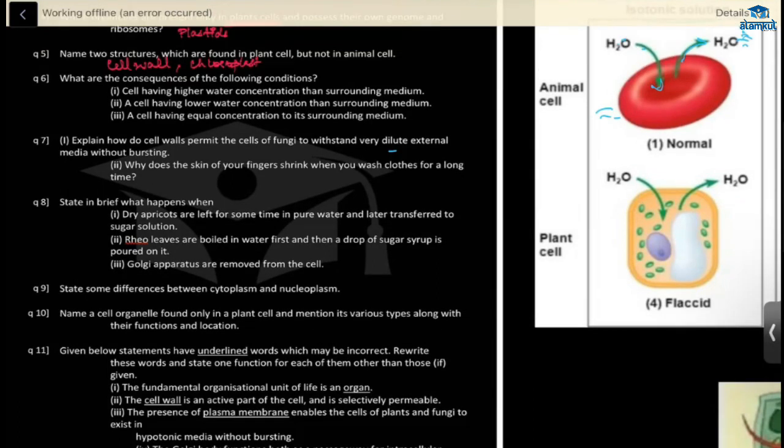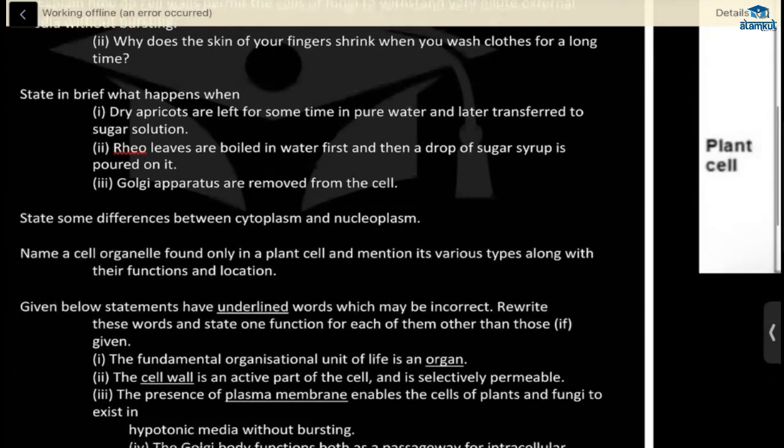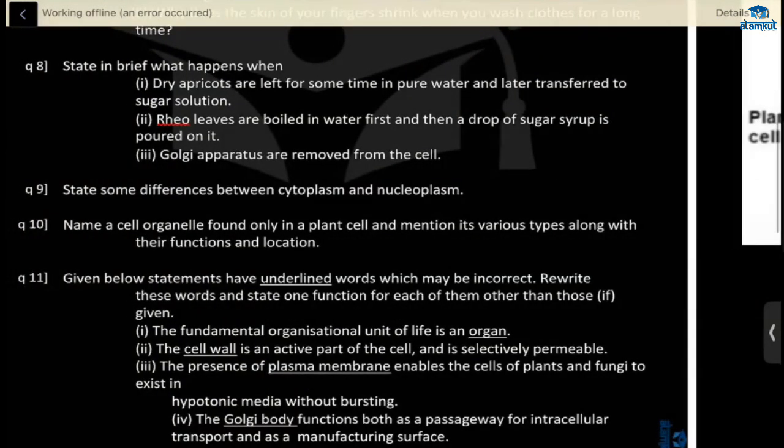Next question. Golgi apparatus are removed from cell. If Golgi apparatus is removed from the cell, the modification of lipid and protein molecules synthesized by the cell is stopped. Means it will not synthesize protein and lipid. It will stop. Yes, the packaging, all that work it won't do. And also secretion, right? That work also it won't do.